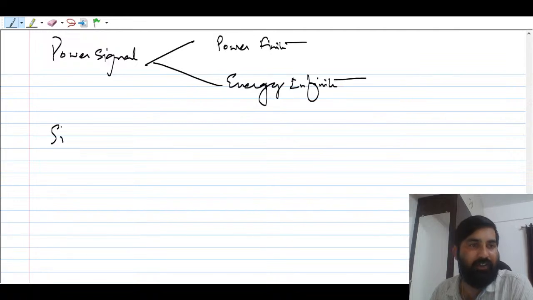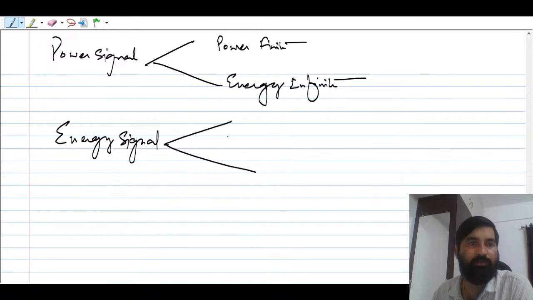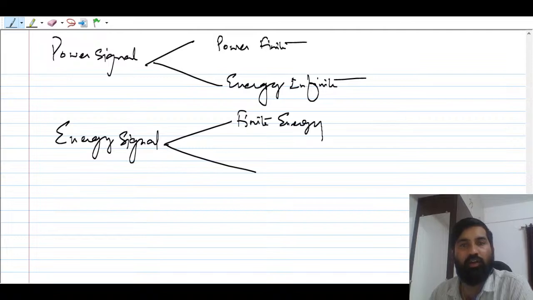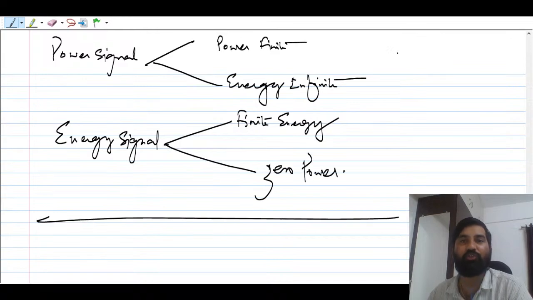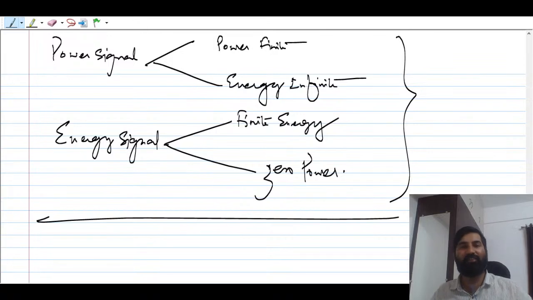And if it is an energy signal, it should have finite energy as well as zero power. You see the magic here, right? I think now it is clear.